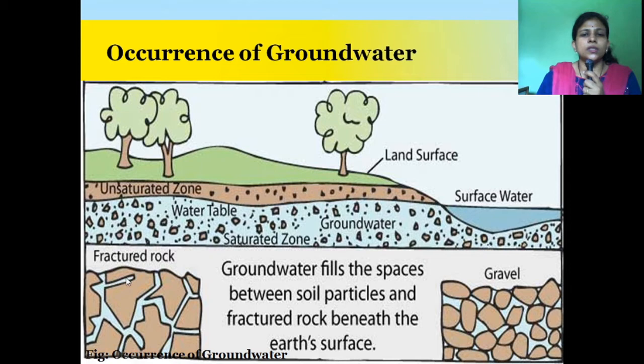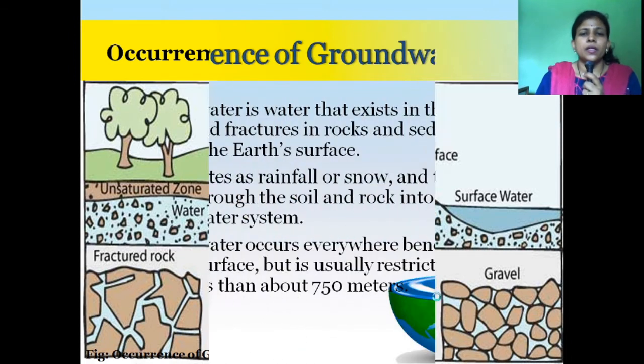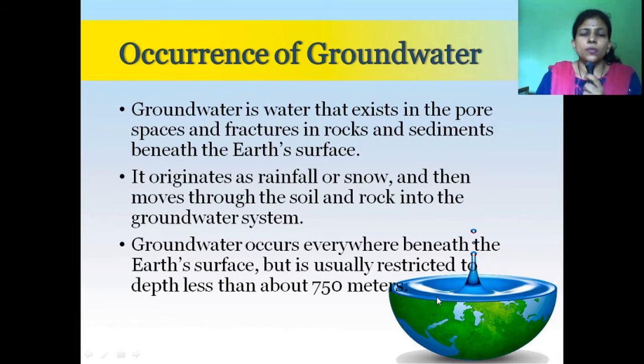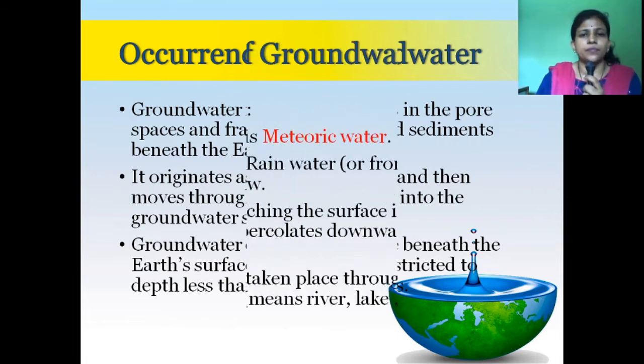The main source of groundwater is rainwater and melting snow, which moves through soil and rock into the groundwater system. The groundwater occurs everywhere beneath the earth's surface, but is usually restricted to depth less than about 750 meters.